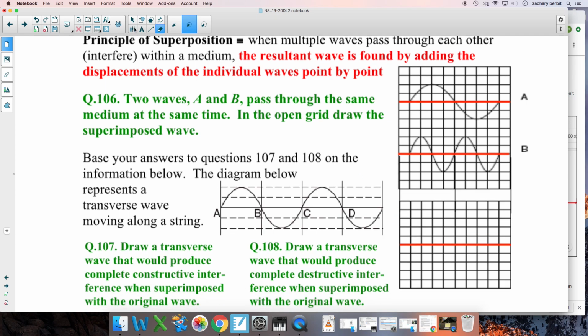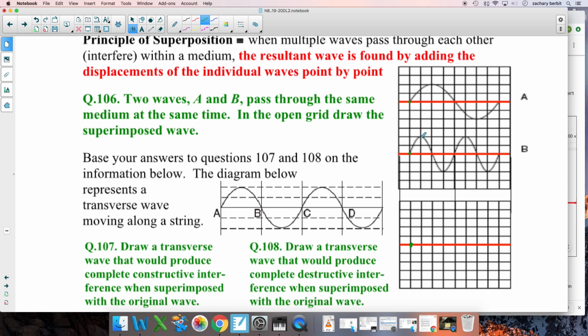Sounds like a mouthful, but the truth is it's really easy. Check it out. Watch how easy this is. Go to the first grid point here. A is at 0. B is at 0. They're right on the axis. What's 0 plus 0? Boom, 0. There's your first resultant wave data point.